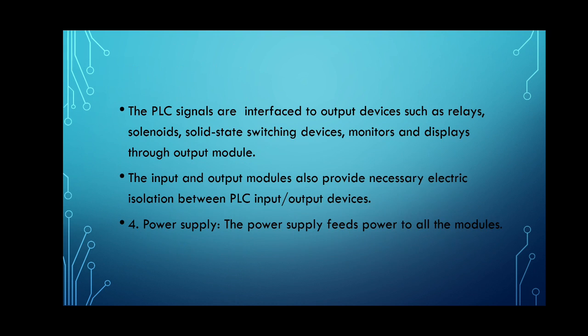Then the last unit of the PLC system is the power supply. The power supply feeds power to all the modules. The supply mains is AC, but the different units of the PLC require different values of DC voltages, which are obtained through this power supply.